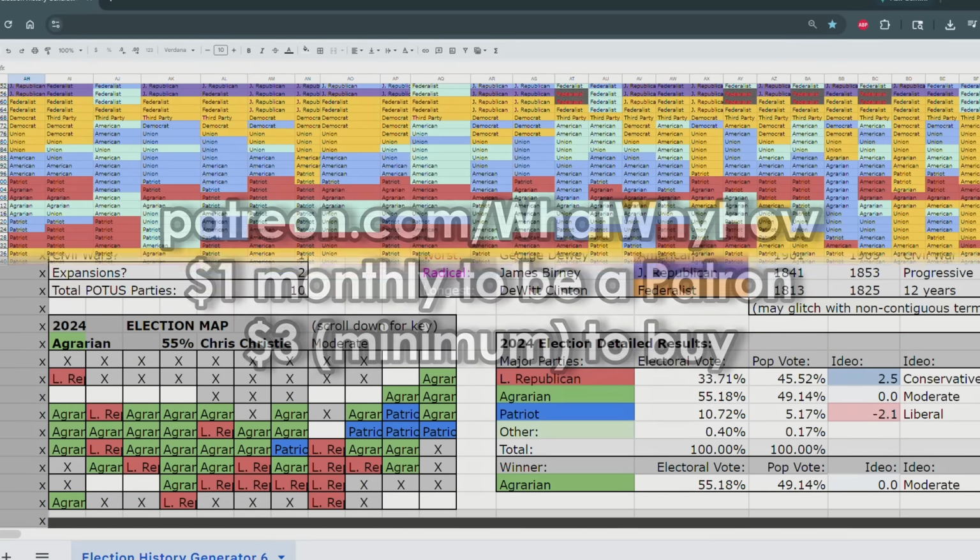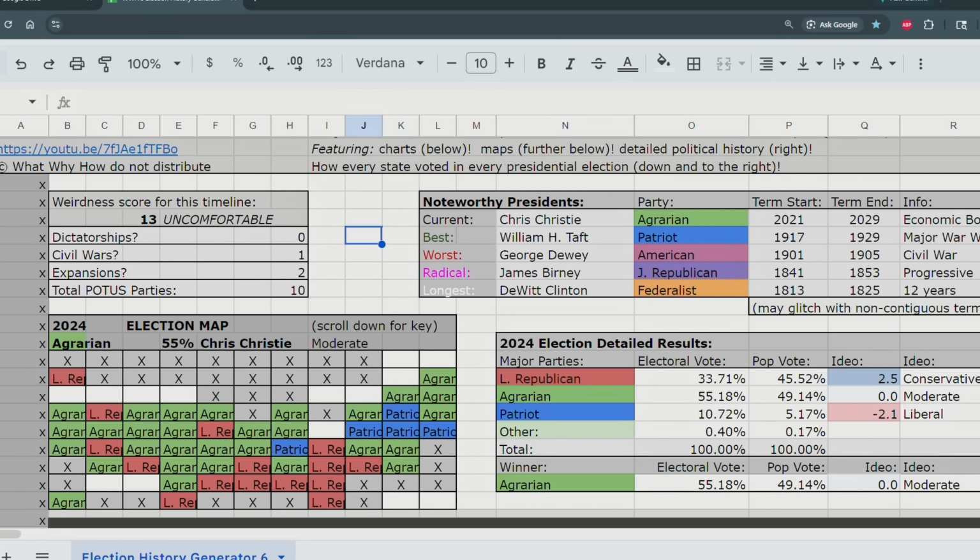Okay, so here is timeline number 1, and we can see in the bottom left over here that the winner of the 2024 presidential election was Chris Christie, who is a moderate in this timeline and the leader of the Agrarian Party, which swept the western states, including California, some of New England, and some of the mid-Atlantic too. He's rivaled by the Republicans, which are a conservative party, and then there is the Patriot Party, which is a more liberal party, and they received around 10% of the Electoral College votes and around 5% of the popular votes. So we can see that in this timeline, American politics has 3 major parties and maybe a 4th minor one.